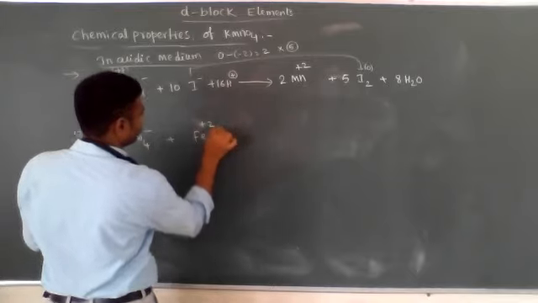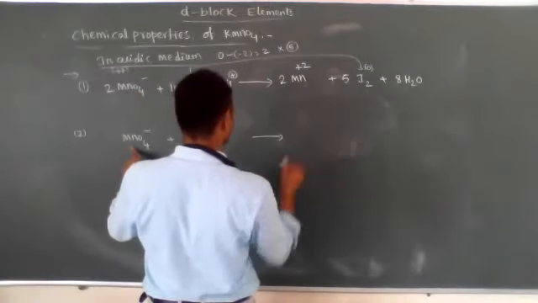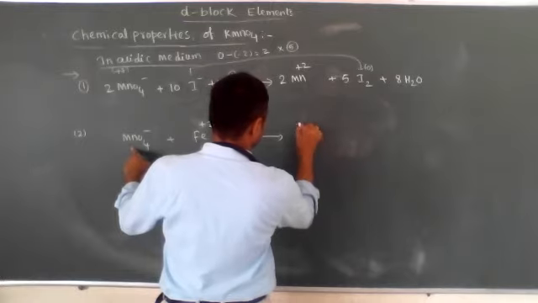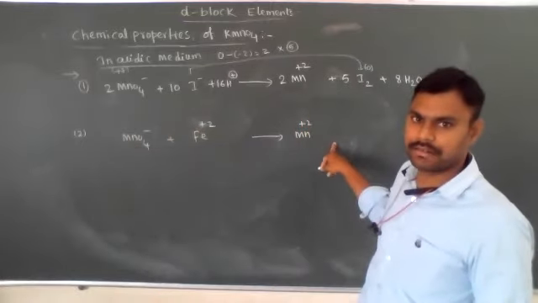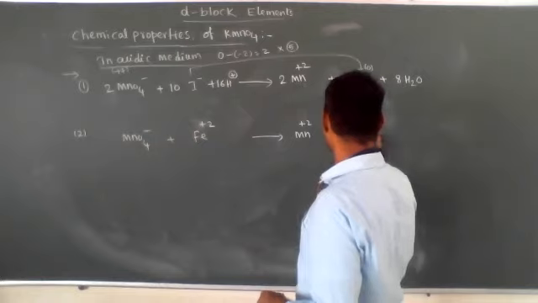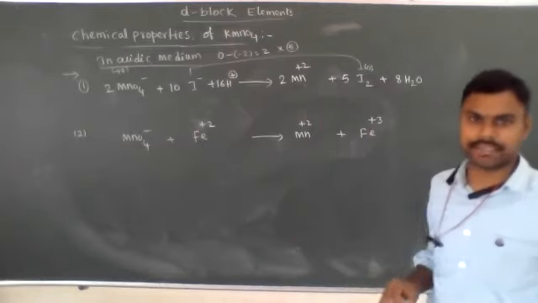It oxidizes Fe plus 2 salts, or ferrous salts, in acidic medium. Then MnO4 minus is converted into Mn plus 2, and Fe plus 2 is converted into Fe plus 3.